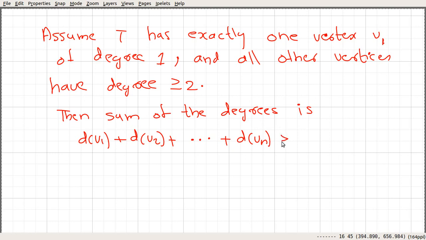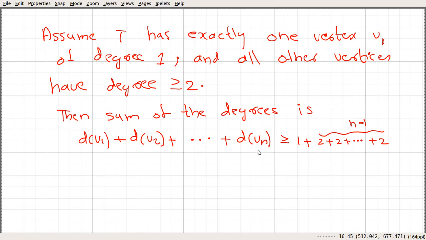Okay, so this is greater than or equal to, so we have assumed something like this. Here we have this vertex with degree 1, and all other vertices have degree greater than or equal to 2. That's what we assumed here. So this summation is greater than or equal to 1 plus 2 plus 2 plus, and so on, so here we have n minus 1 2's. So we assume that v1 is the only vertex with degree 1, and all other vertices have degree greater than or equal to 2.